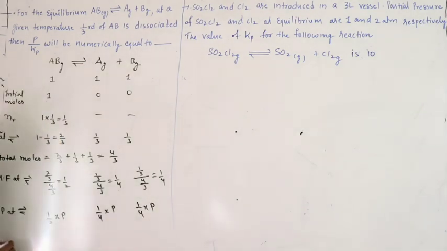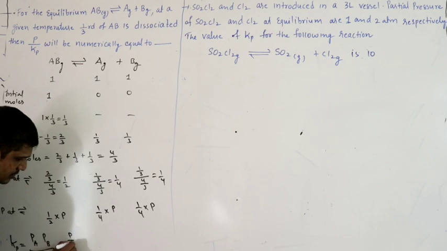So we have to find Kp. Kp equal to partial pressure of A into partial pressure of B by partial pressure of AB. So partial pressure of A is P by 4, P by 4 by AB. AB is P by 2, right?